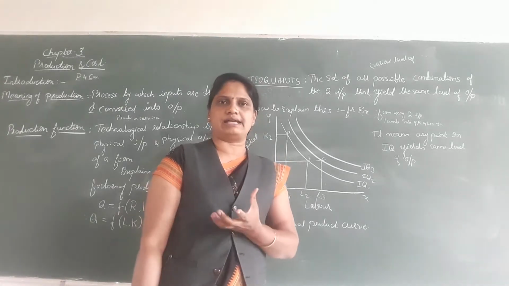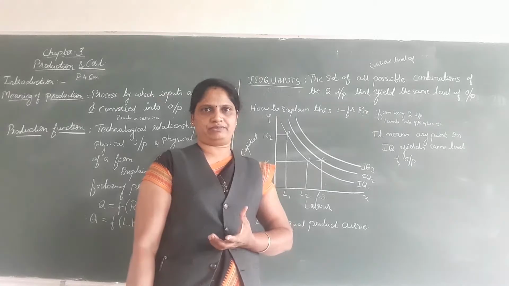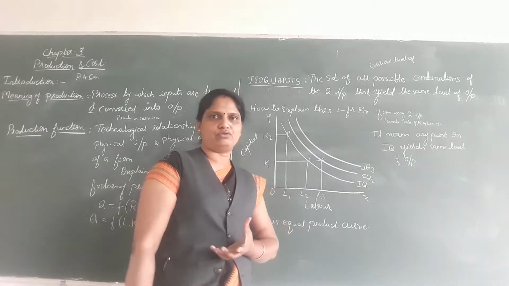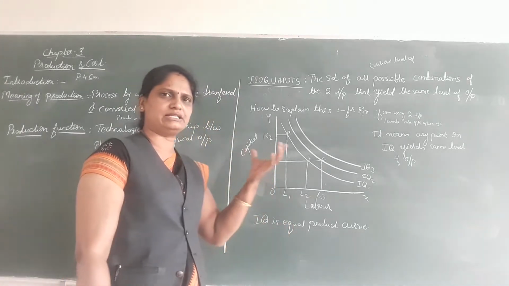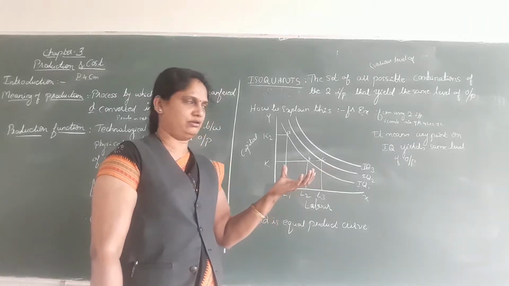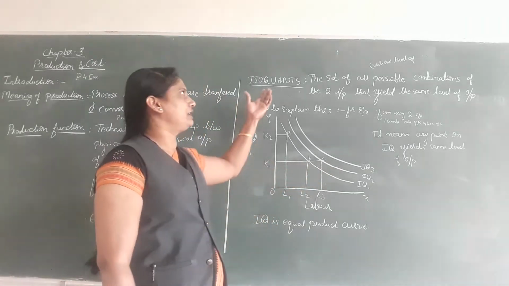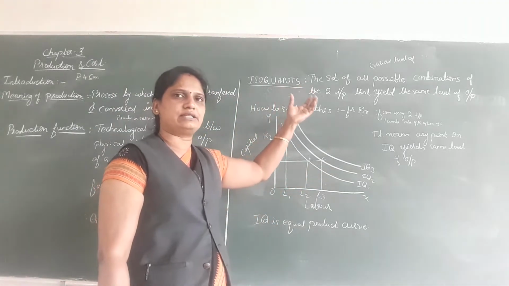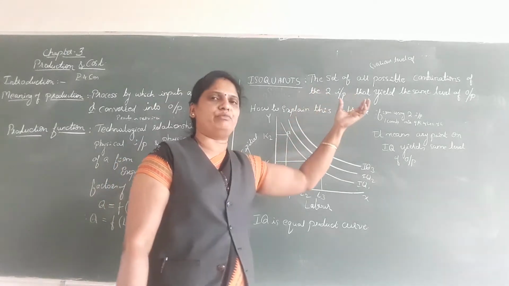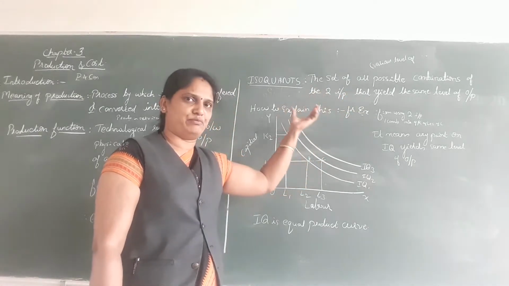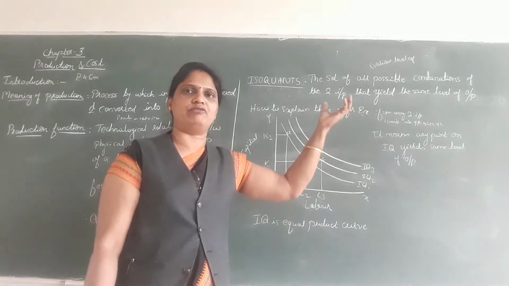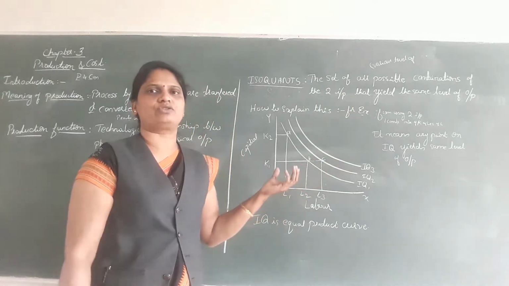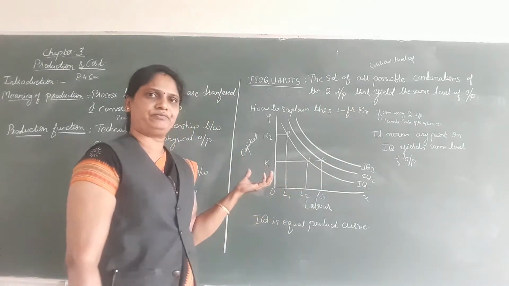That is called the isoquant, and it is related to production.